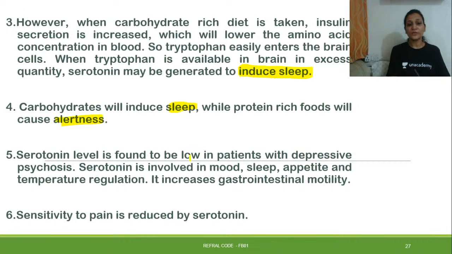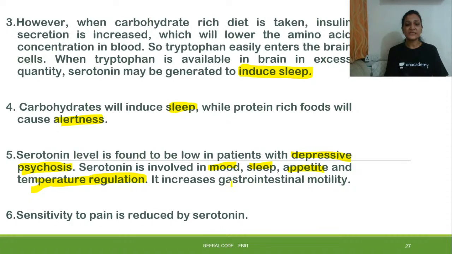Serotonin is found to be low in patients with depressive psychosis. So in depressive psychosis, the serotonin level is low. Serotonin is involved in mood, sleep, appetite, and temperature regulation. These are the functions of serotonin.